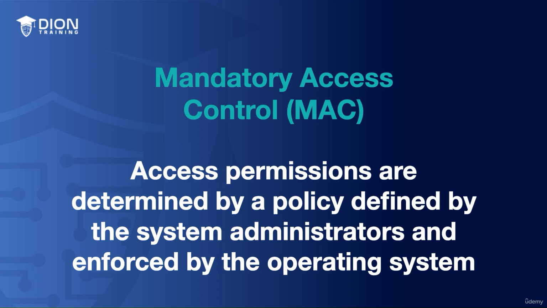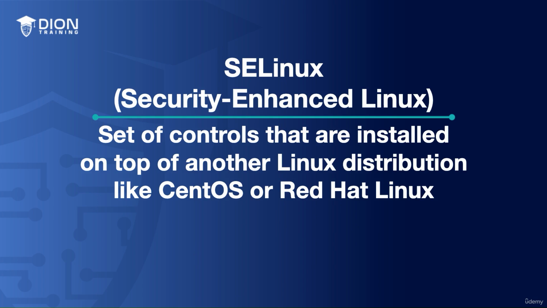Now, there is also a trusted operating system that we use a lot known as SELinux, or Security Enhanced Linux. This is a set of controls that are installed on top of another Linux distribution like CentOS or Red Hat Linux. And when we're using SELinux, these systems are rated as an EAL4+. Now, SELinux is used as an implementation of MAC in the Linux kernel to ensure that applications and users only have the minimum necessary access to your resources.